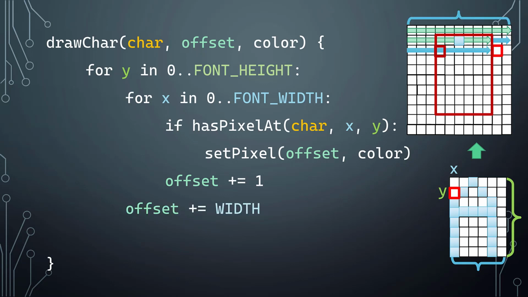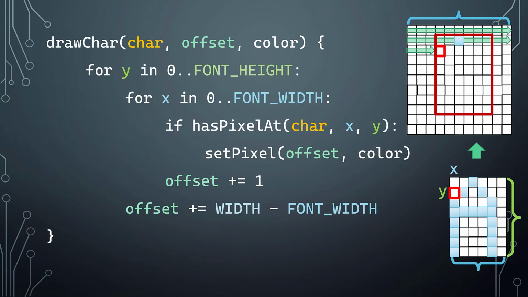So the first thing that we can do is just drop a full line of pixels down. That's easy. We just add to the offset the width of the frame buffer as opposed to the width of the font. That gets us too far though, so we need to move back by the amount of font width worth of pixels. That gets us to the offset that we want.